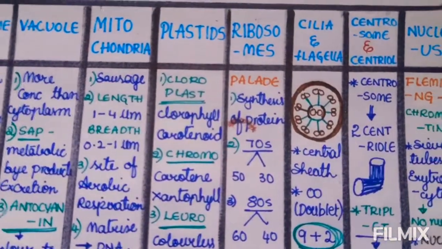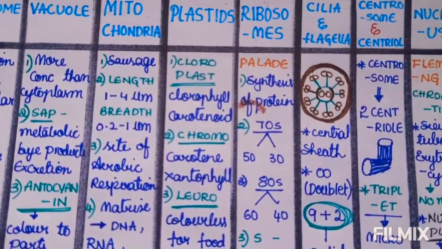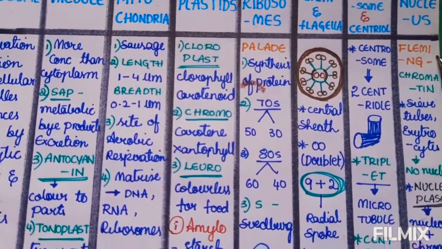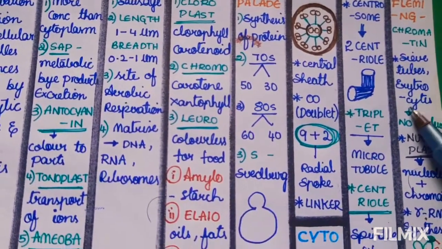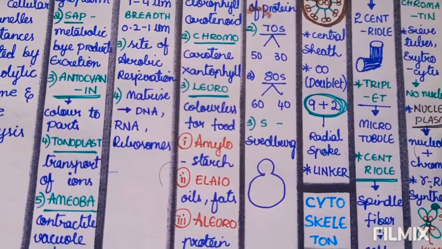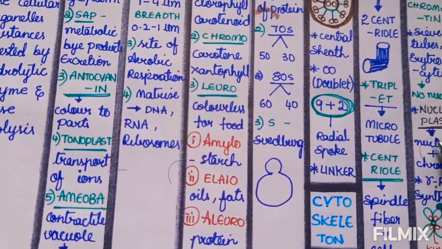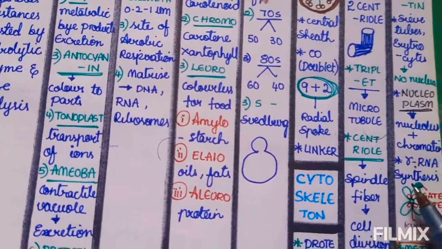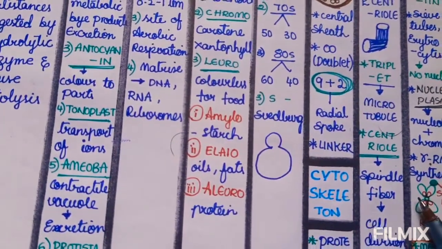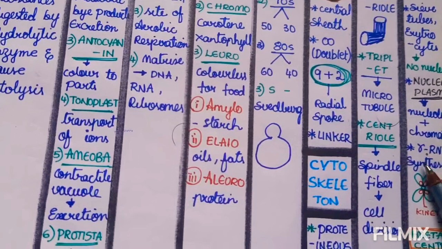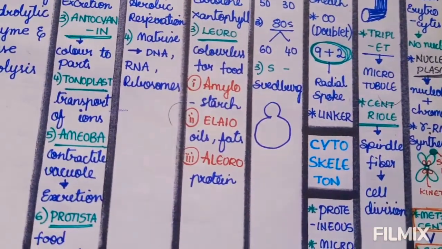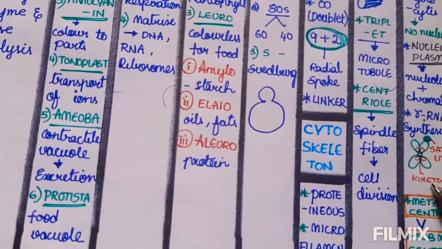Next we move to nucleus. The nucleus was discovered by Robert Brown, and chromatin by Fleming. Sieve tubes and erythrocytes have no nucleus. Nucleosome and chromatin is equal to nucleoplasm, and RNA synthesis is seen in the nucleus. This is the structure of a chromosome. In the chromosome we see a satellite and a kinetochore.